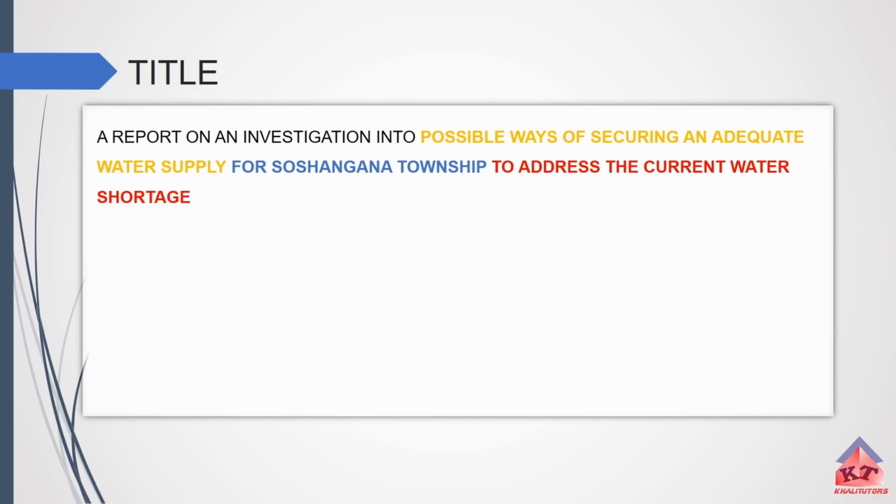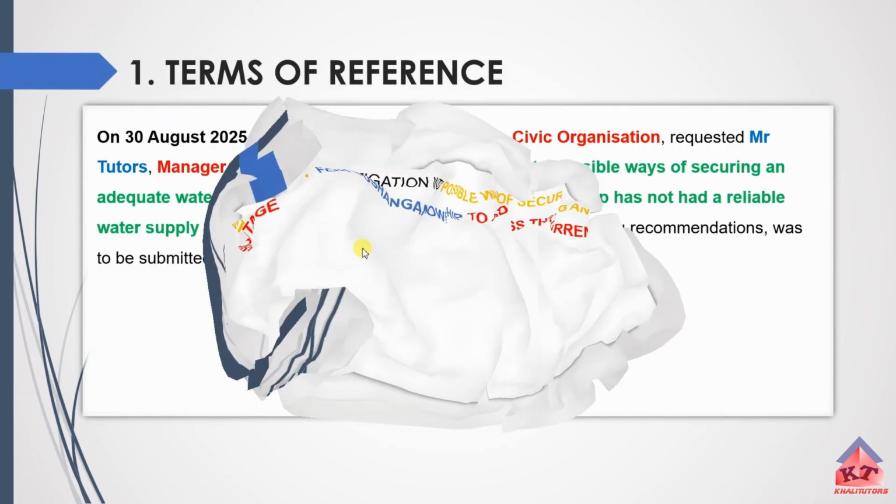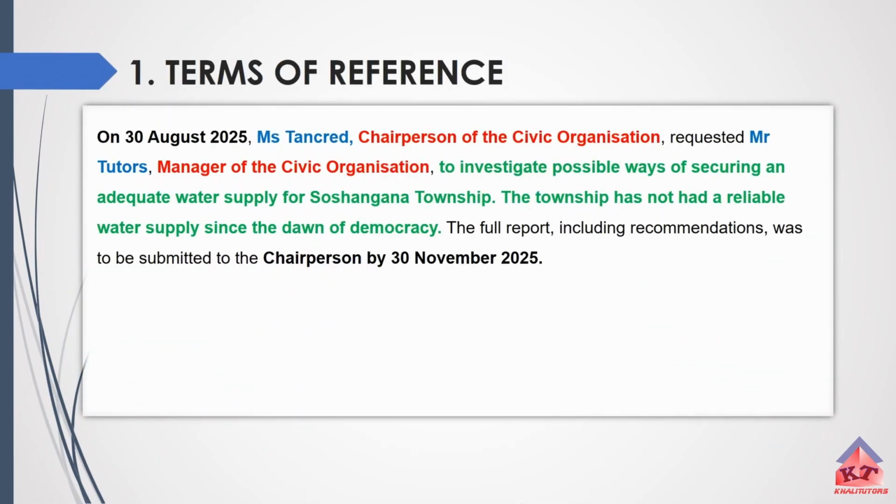Okay, now that we have covered the title, let us look at the terms of reference. So in terms of the terms of reference, what is important is that you are going to number this section as number 1, terms of reference. Okay, after labeling it or naming it like this, you are going to write your terms of reference. And my terms of reference based on the given information is as follows.